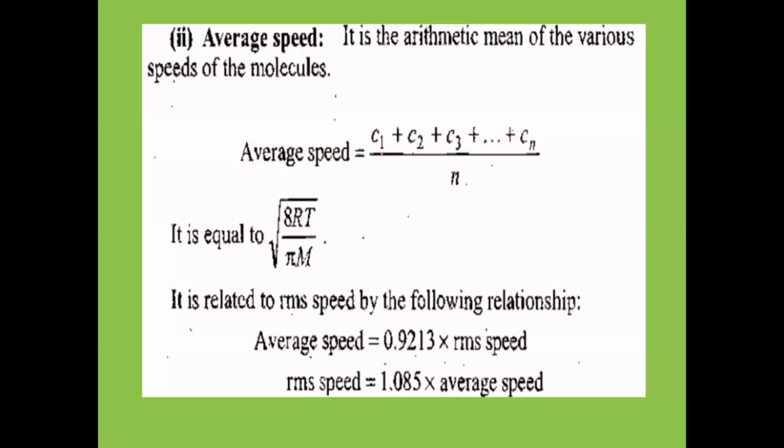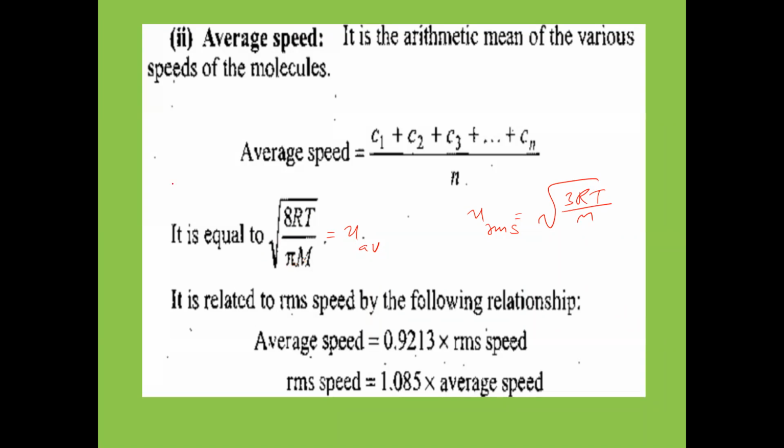So this is average velocity or average speed, and it is equal to what? Under root 8 RT by pi m. So average velocity, U average is equal to under root 8 RT by pi m. U RMS, what we have written? U RMS is equal to under root 3 RT by m. That point keep in mind. So U average is under root 8 RT by pi m.